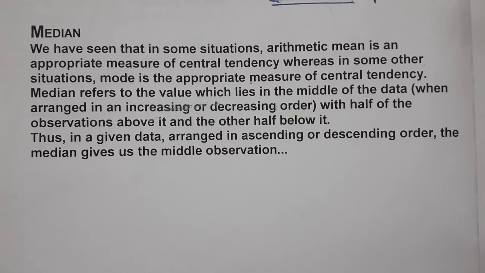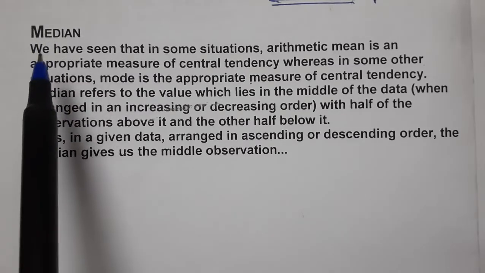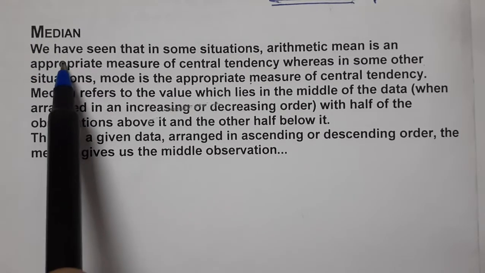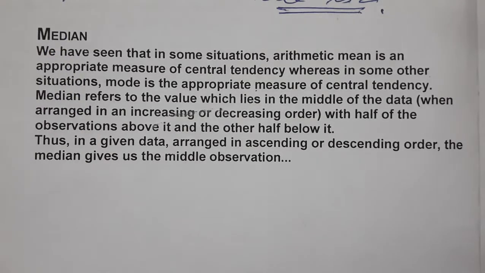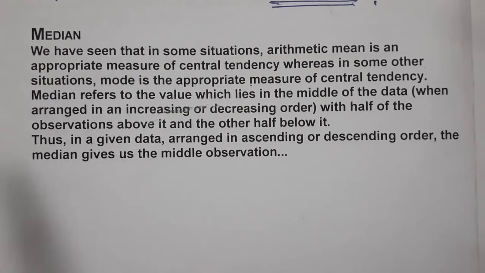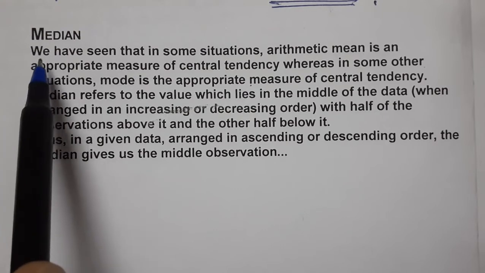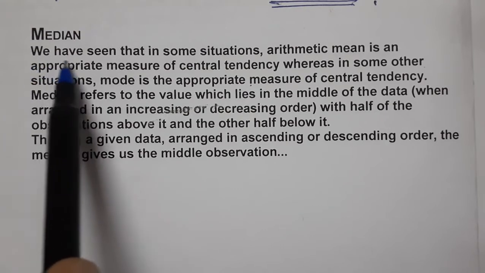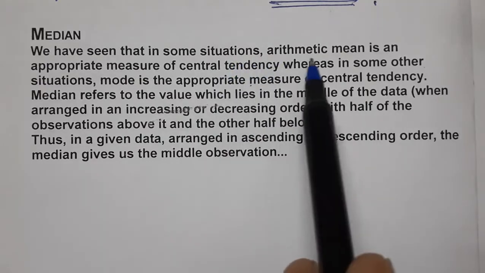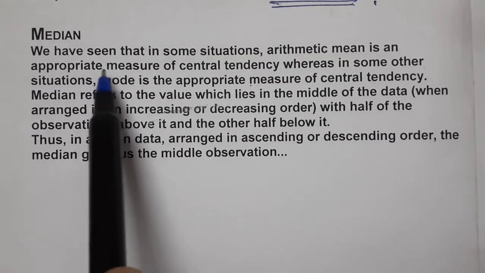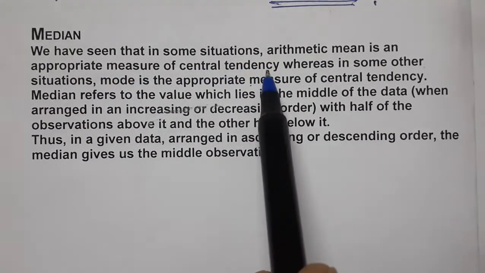Now the last representative value of data handling is the median. So let's start with median. Before studying median, let us see what it tells us. We have seen that in some situations, arithmetic mean is an appropriate measure of central tendency.